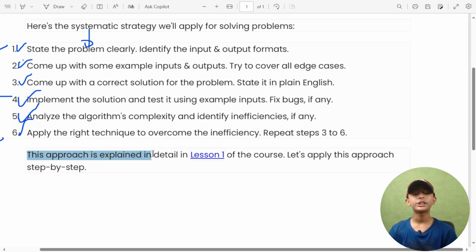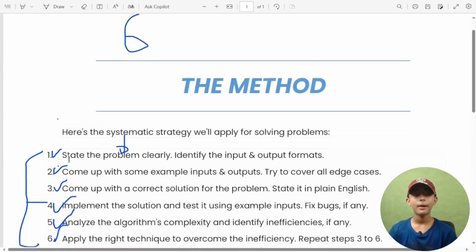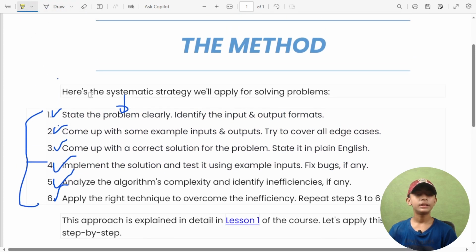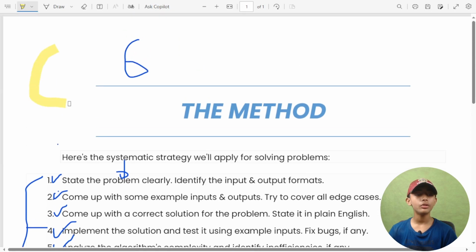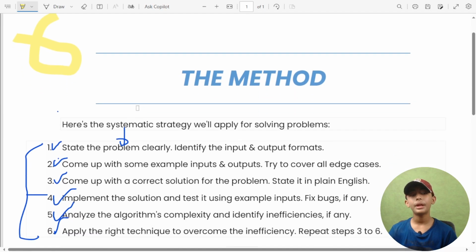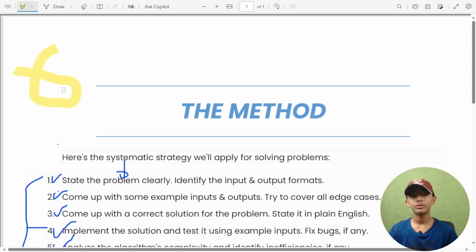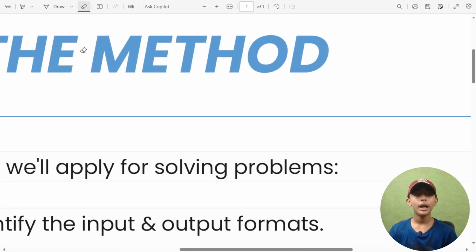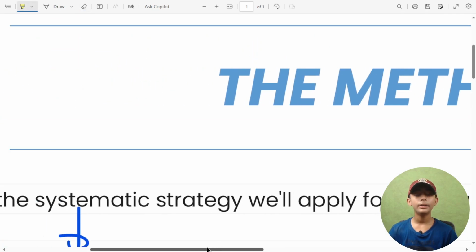Here you can see it. This approach is explained in detail in lesson 1 of the course. Let's apply this approach step by step. I told you about these 6 systematic strategies. You must know these 6 systematic strategies if you are solving problems. In today's video, I told you about the method in Python DSA.